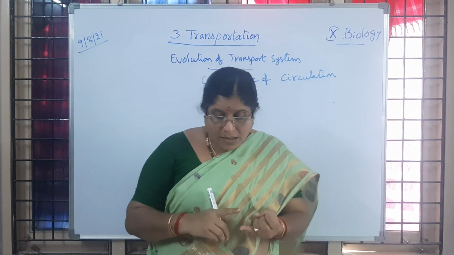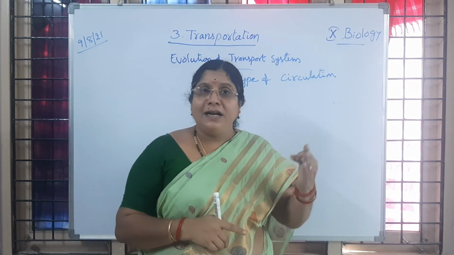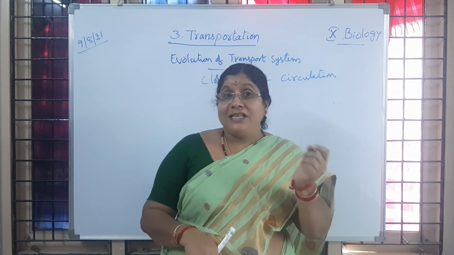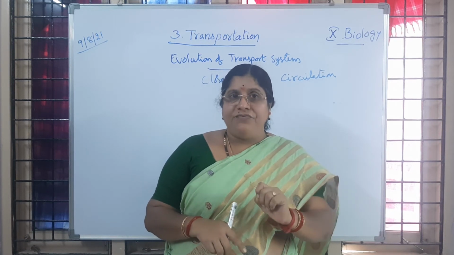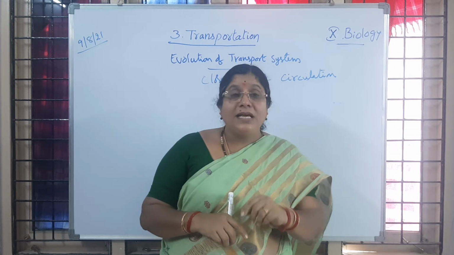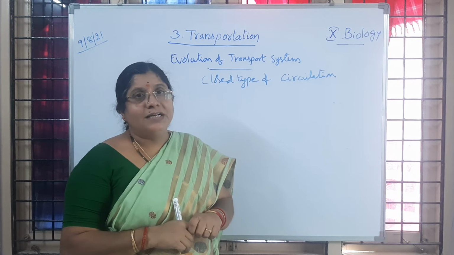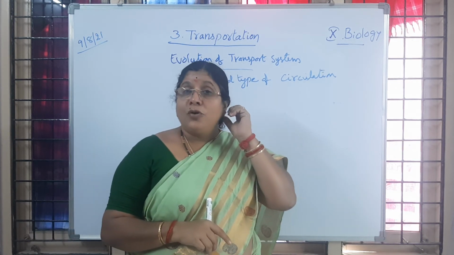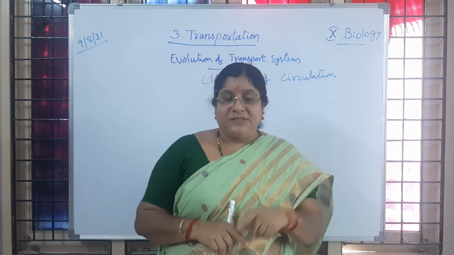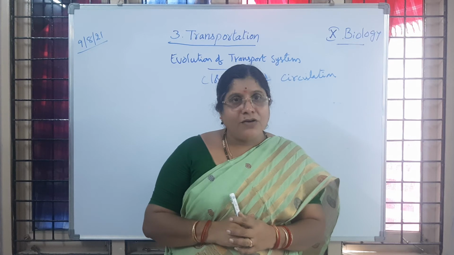What are they? Cephalopod mollusks, echinoderms, annelida. In annelida we learnt a pulsatile vessel, is it not? A pulsatile vessel acting as chief artery and chief vein. So inside that blood vessel only the blood is flowing. Have you followed? So the earthworm's blood is also red in color, but RBC is not there; hemoglobin is present in the plasma in earthworms. Is it clear to children? Have you followed what I said?